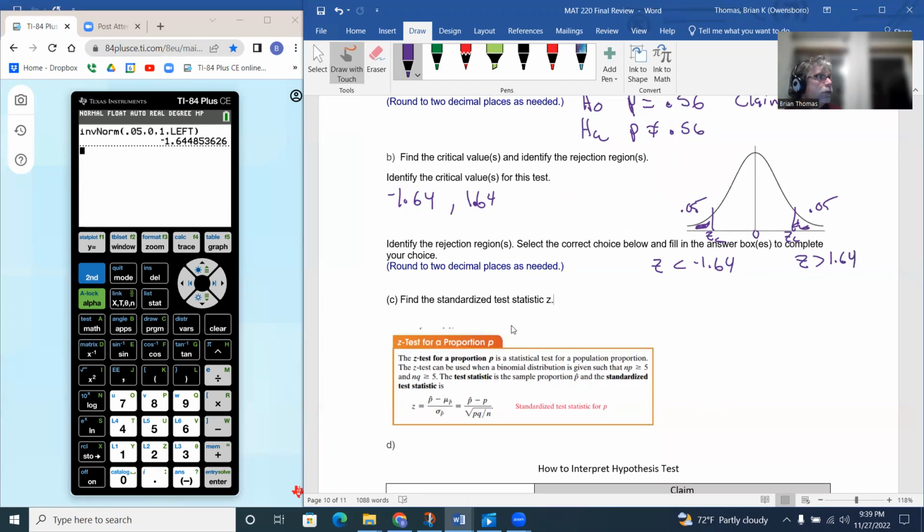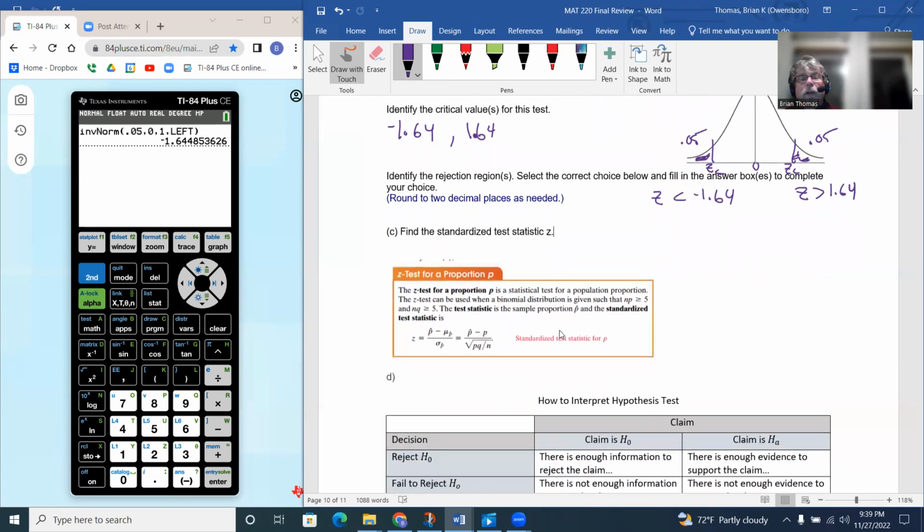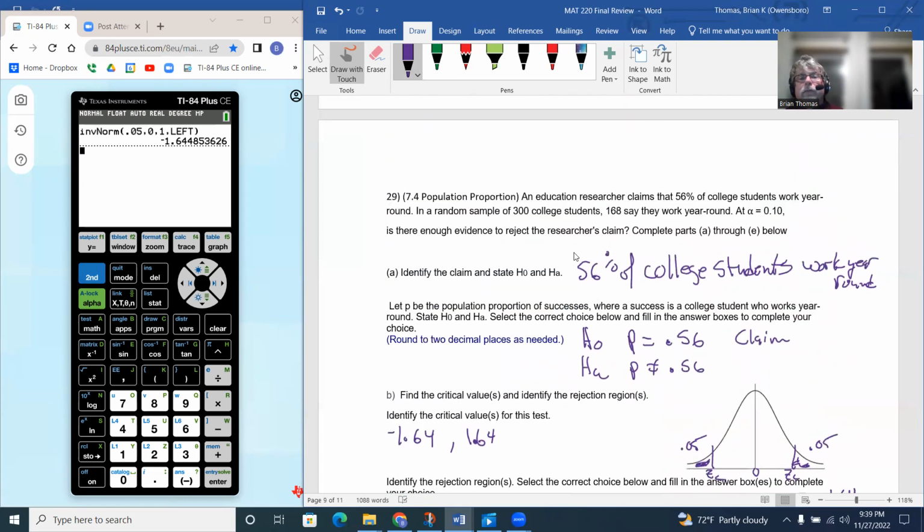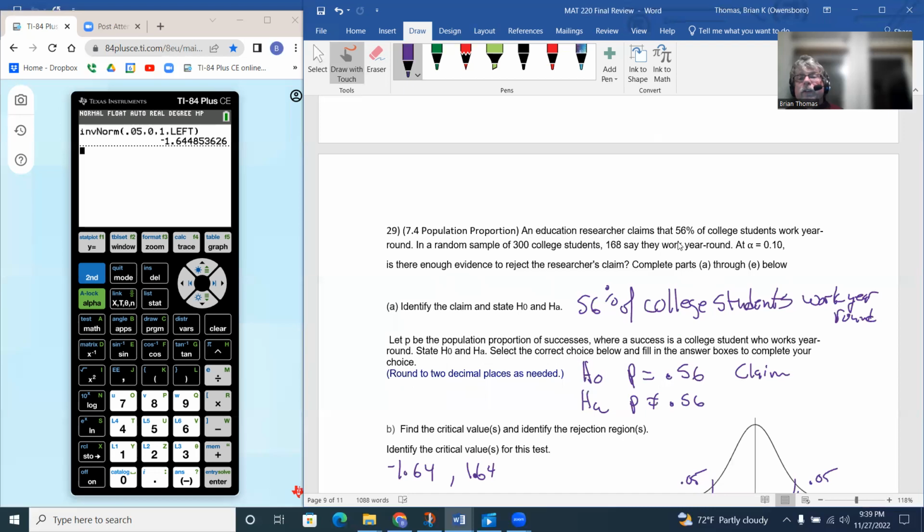So next thing we want to do is find the standardized test statistic Z. And since we're doing population proportions, Z can be found by p hat minus P divided by the square root of P times Q over N. So remember, p hat is going to be the sample proportion. Up here in our data, it says that 56% work year-round.